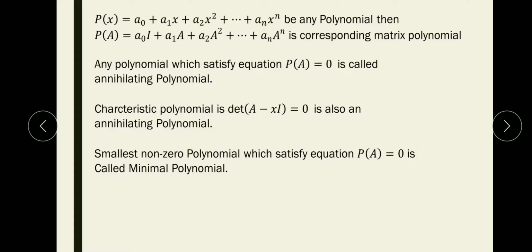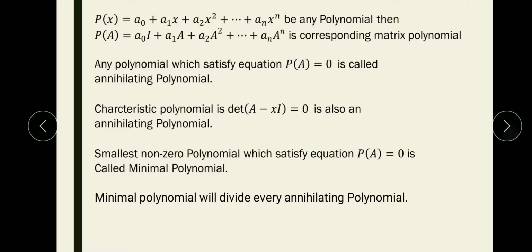Like the characteristic polynomial, the minimal polynomial also covers all the eigenvalues of a matrix. And there is a special property of this minimal polynomial. Being the smallest, it will generate the ring of annihilating polynomials. What does it mean? The minimal polynomial always divides any other annihilating polynomial.